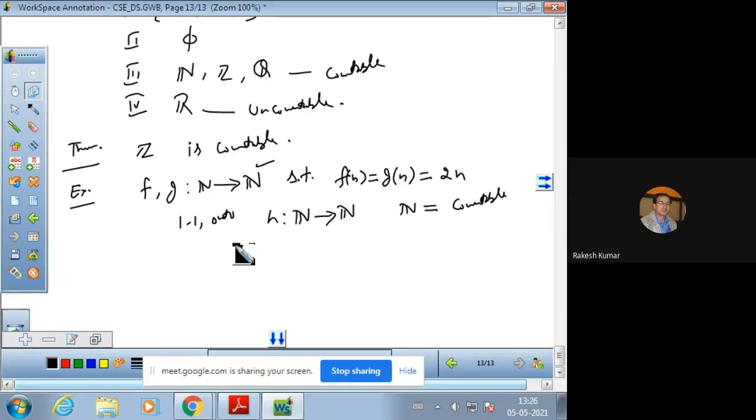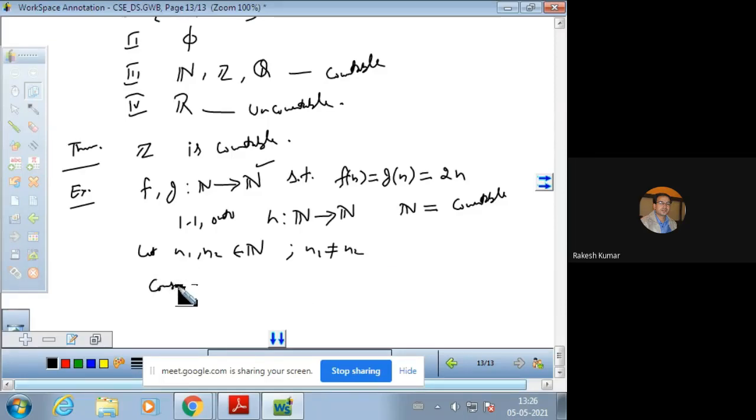First of all, let us start with this. Let n1 and n2 be two natural numbers, and we take that both natural numbers are not equal. Consider f of n1 is equal to 2n1, and that is clearly not equal to 2n2, because we are taking both elements as not equal.